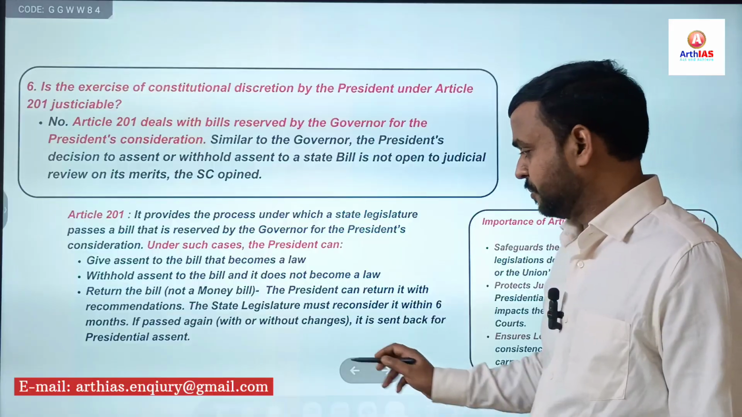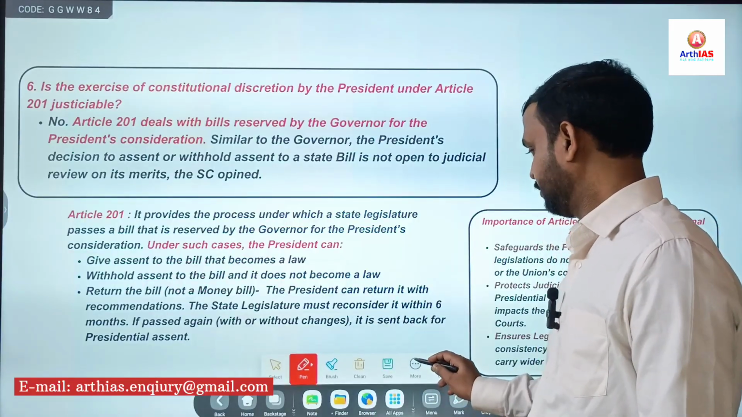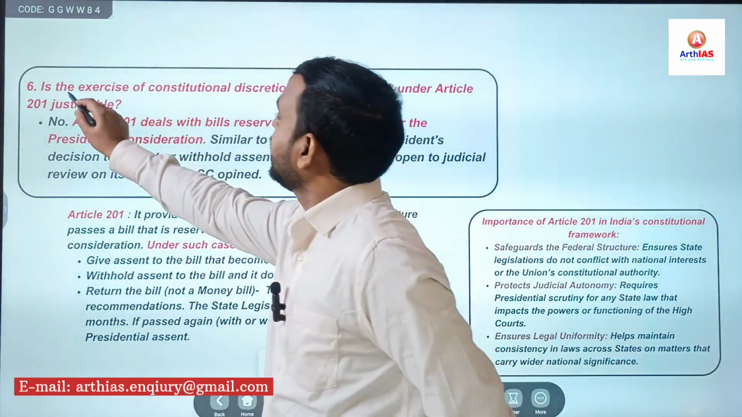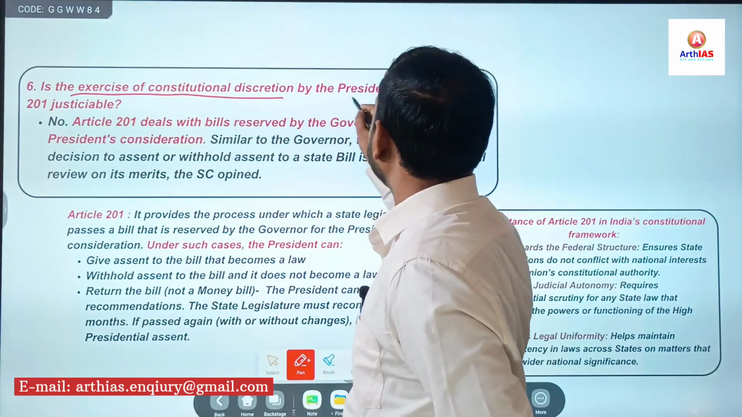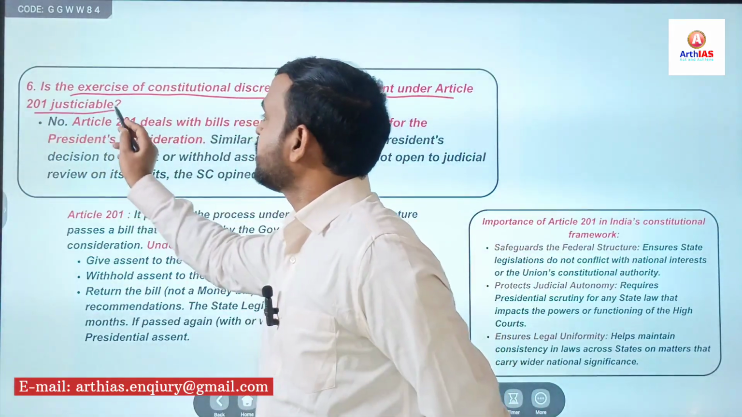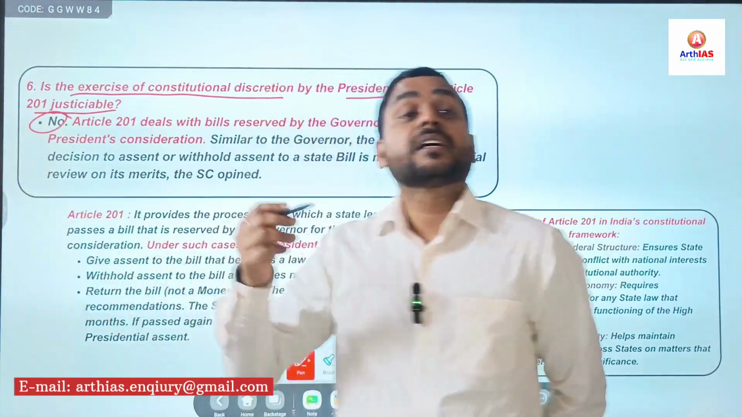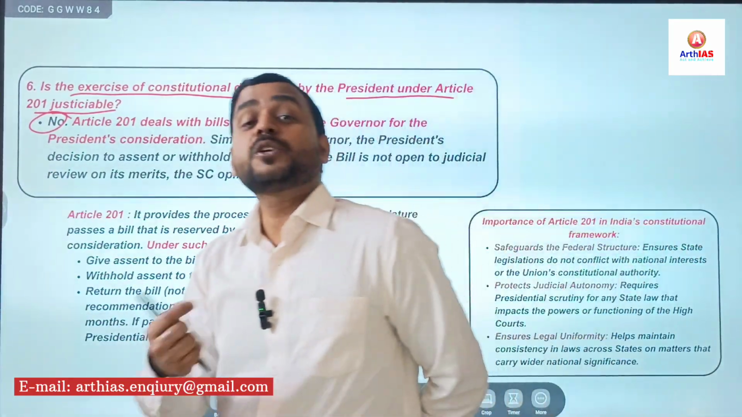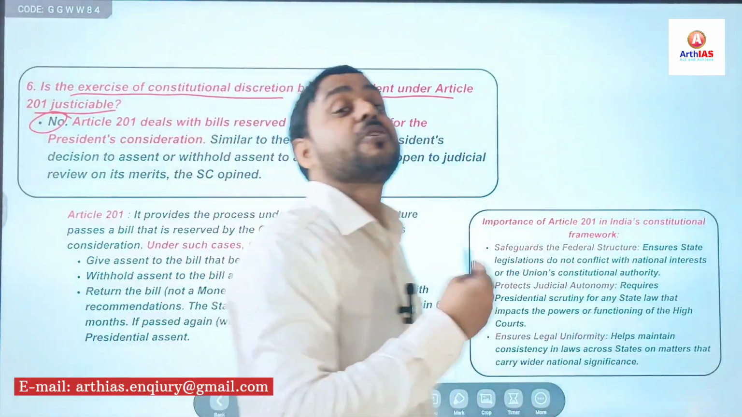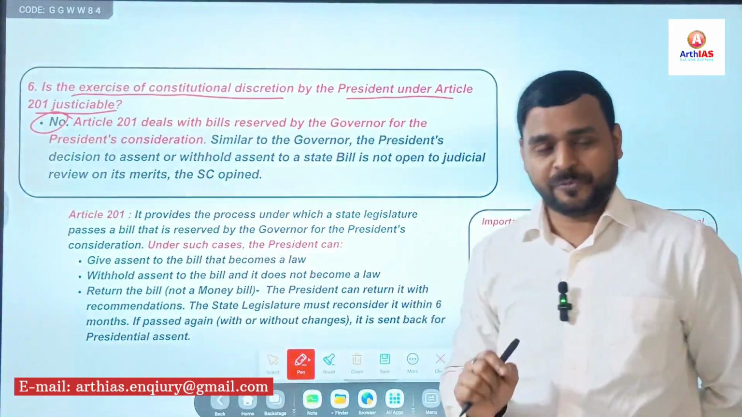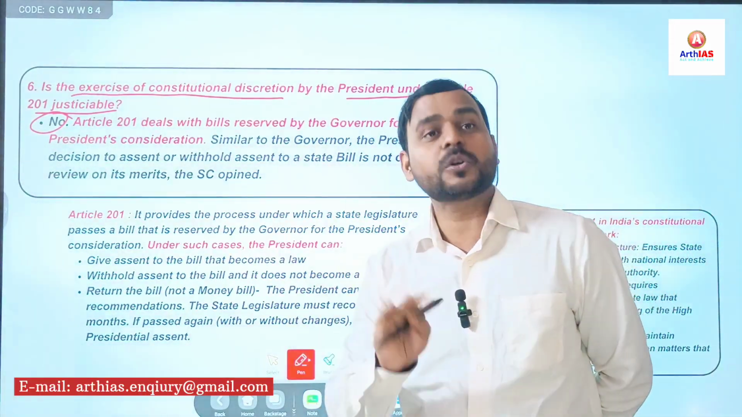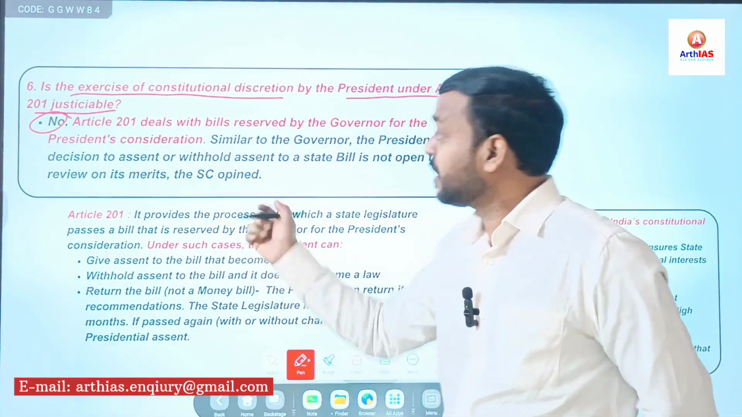Next, sixth question. Is the exercise of constitutional discretion by the President under Article 201 justiciable? The answer is no. The exercise of power under Article 201 by the President is non-justiciable. The court cannot review, the court cannot enforce. Simple.